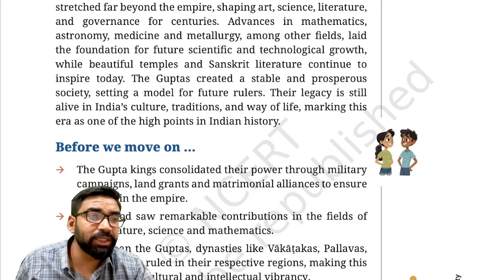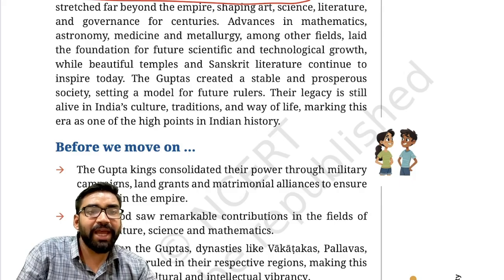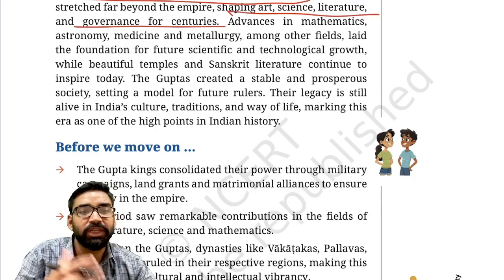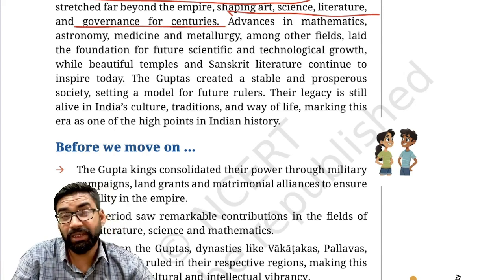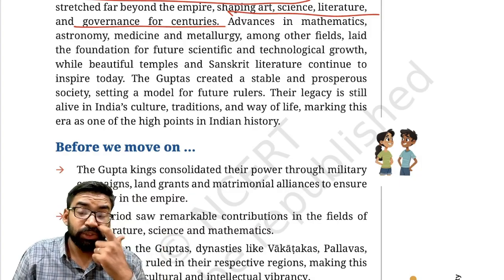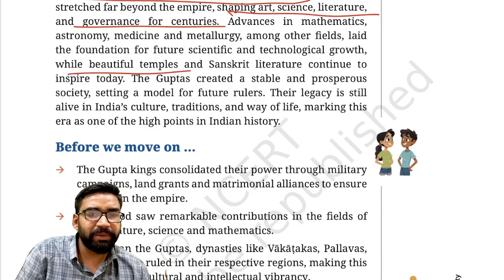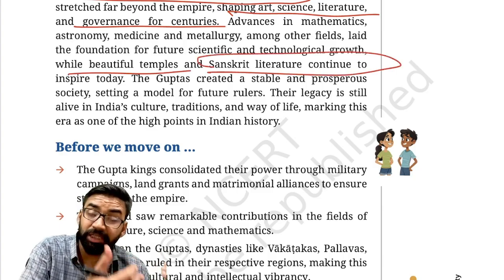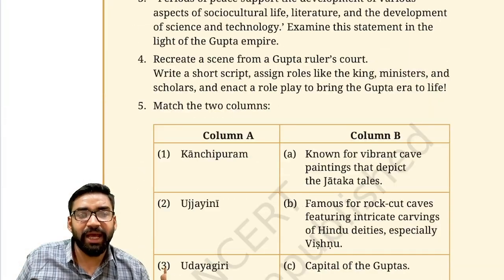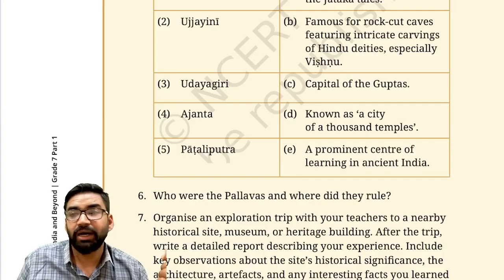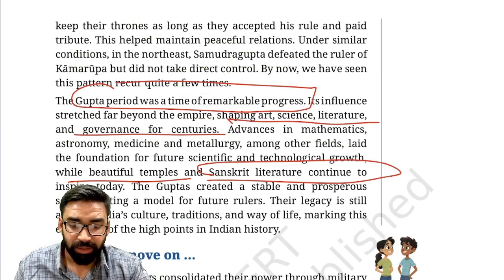But one thing we need to understand, the Gupta period saw remarkable progress. Why? Because it actually shaped art, science, literature and governance for centuries. Advances in mathematics, Aryabhata, Varahamihira type of scholars were there. Medicine and metallurgy. In medicine, Charak Samhita, Shushrut Samhita, these books were written, and it resulted in the growth of beautiful temples as well as Sanskrit literature, which continue to inspire today also. Clear? That is why the Gupta period is considered the golden age, or you can say the classical age of art and literature.